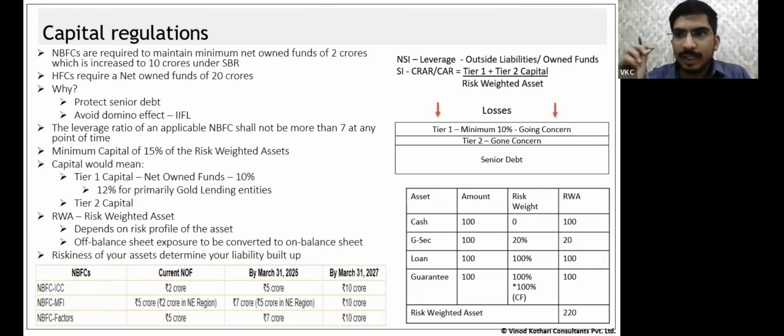The very first thing I need you all to understand is that when an NBFC suffers any losses, or any company for that matter, the very first tranche of losses is suffered by the equity holders. I can give you two explanations. One is if it goes into insolvency, who gets paid last? Equity holders. So who has the largest risk, or who bears the first losses? That's the equity holders.